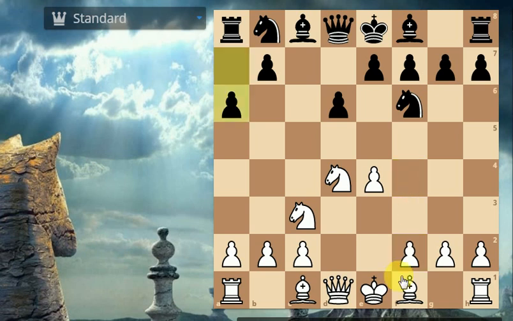Although I will have to tell you guys that here bishop to e3 or bishop to d3, these are the main moves of the Sicilian Najdorf variation attack. But here Anand went for the Amsterdam attack, that is f4. Okay, so here we have e6, although I will have to tell you guys that here e5 was another alternative,